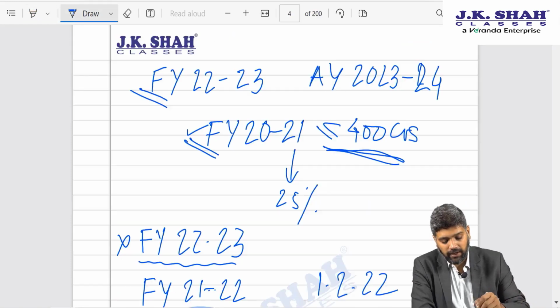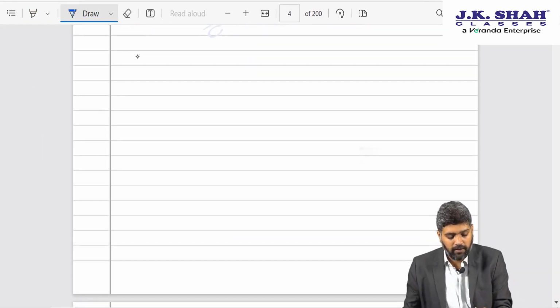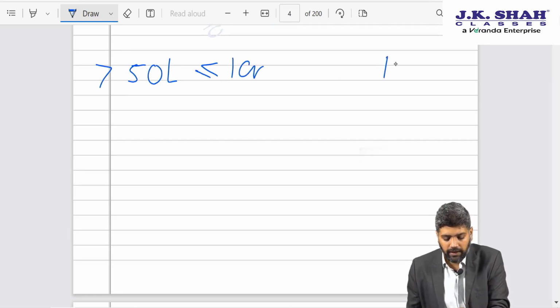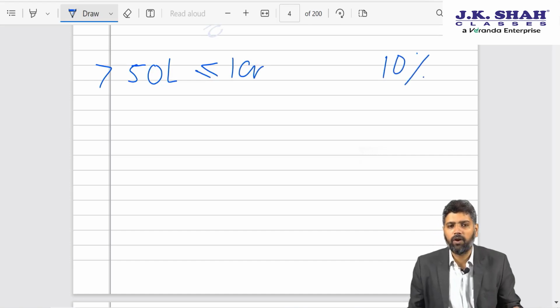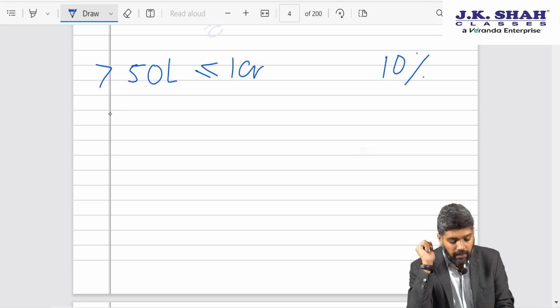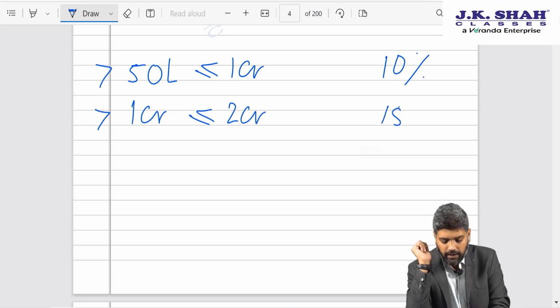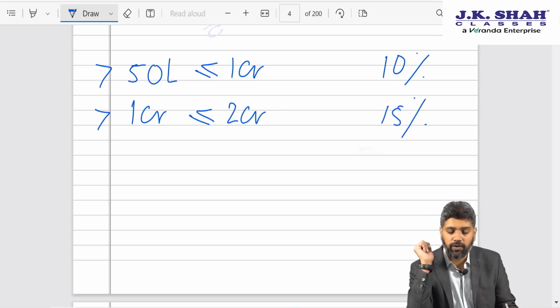Quickly, if I may recap the rates of surcharge for individual, HUF and AOP: if your total income exceeds 50 lakhs but does not exceed 1 crore, then the rate of surcharge is 10%. On total income up to 50 lakhs, there is no surcharge at all. If your total income exceeds 1 crore but does not exceed 2 crore, then the rate of surcharge is 15%.